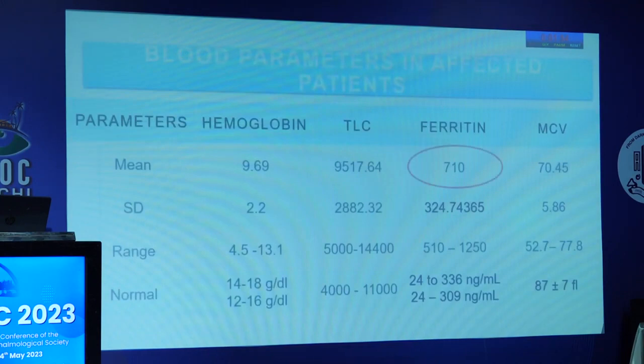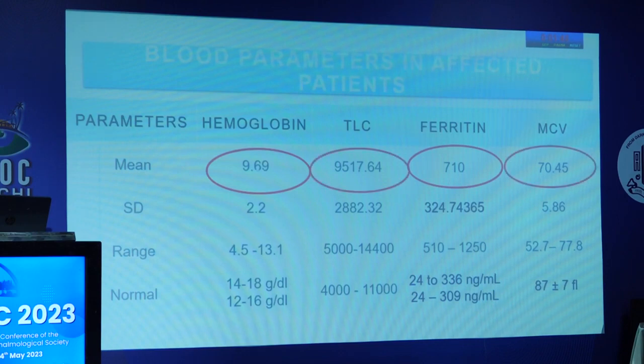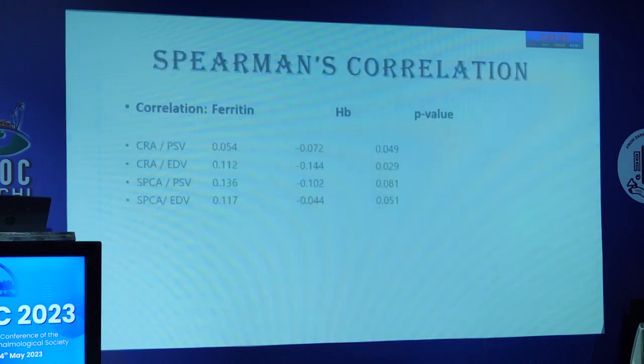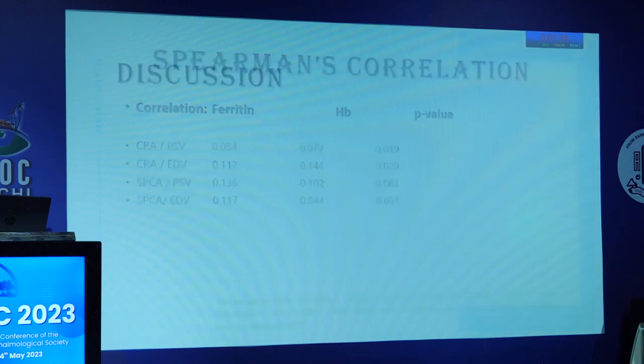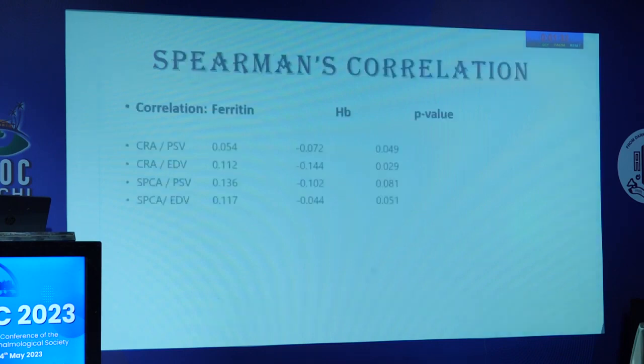Inflammatory markers were also checked. The mean ferritin level was 710. Hemoglobin was lesser, 9.69, and TLC was 9,500 in our patients. MCV was also near normal, 70. Only the ferritin levels were very, very high. When we tried to correlate with the ferritin levels, it was seen that it correlated with peak systolic velocity and end diastolic velocity of the central retinal artery and short posterior ciliary artery, not with the ophthalmic artery, and there was a negative correlation with hemoglobin values.